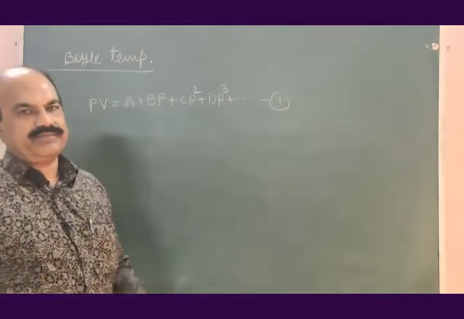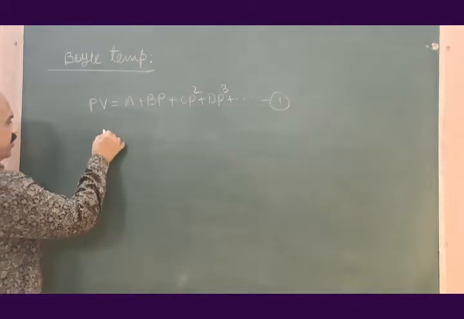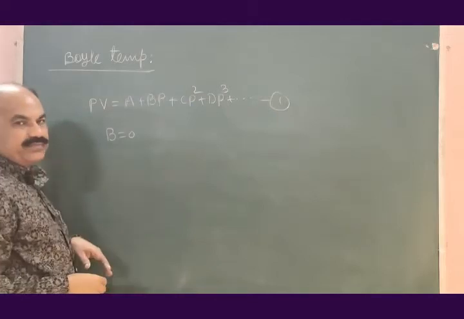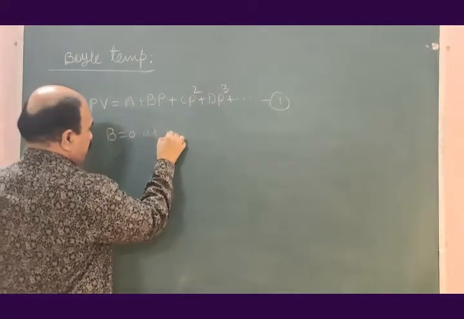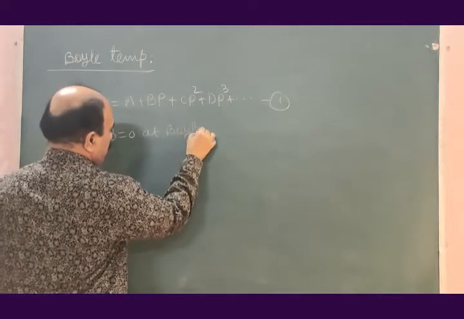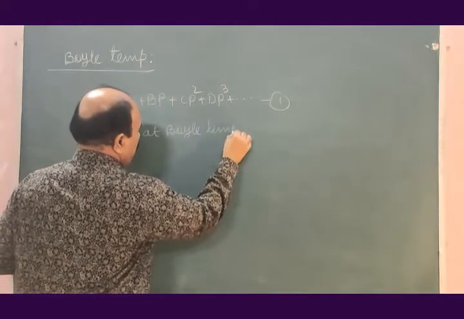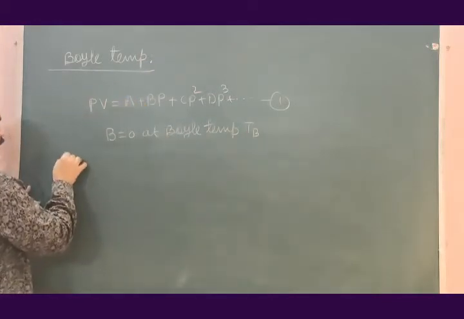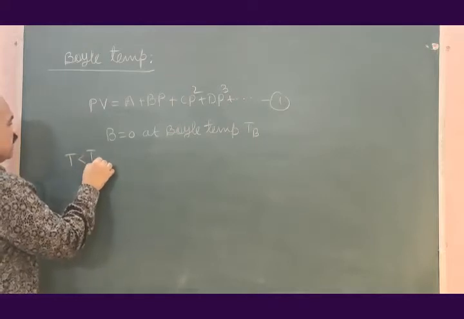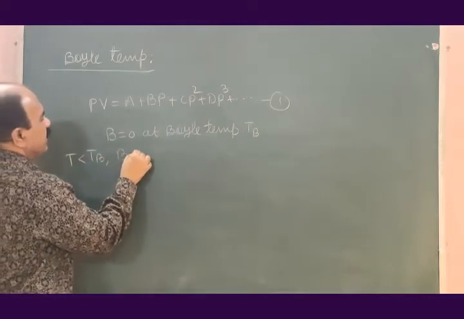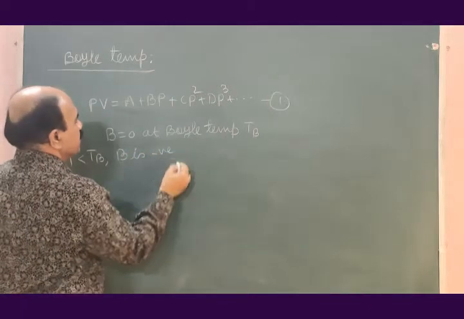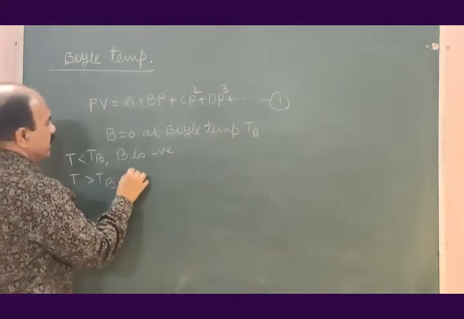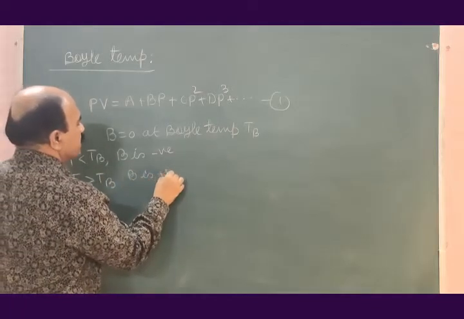We know one thing. At boil temperature, we have B equal to 0. Let us call this Tb. When a temperature T is smaller than Tb, B is negative, and when T is greater than Tb, B is positive.